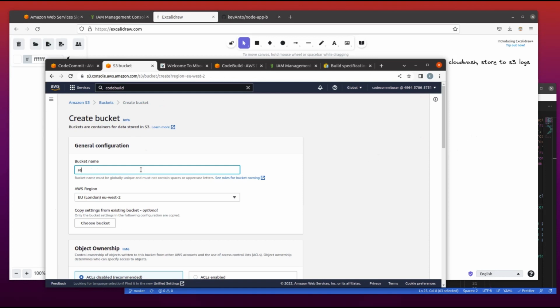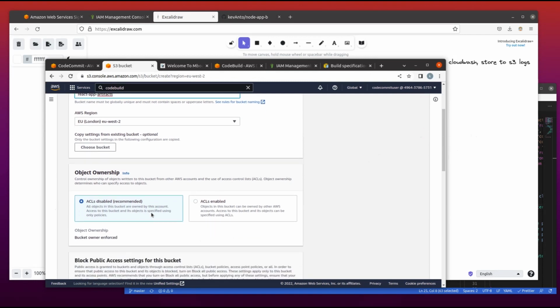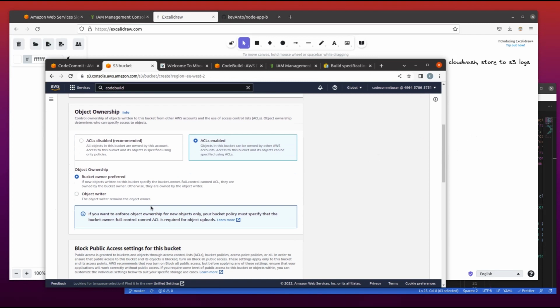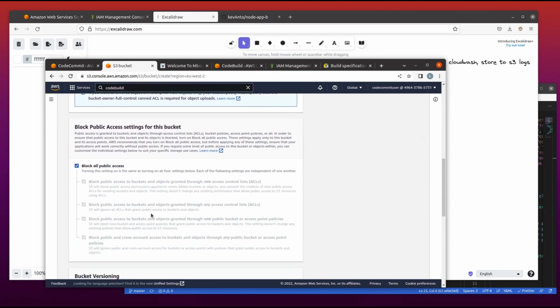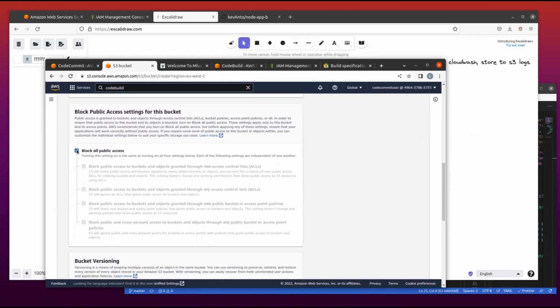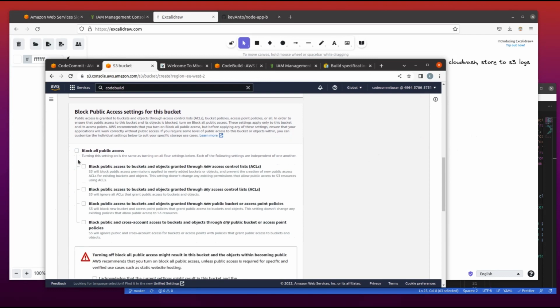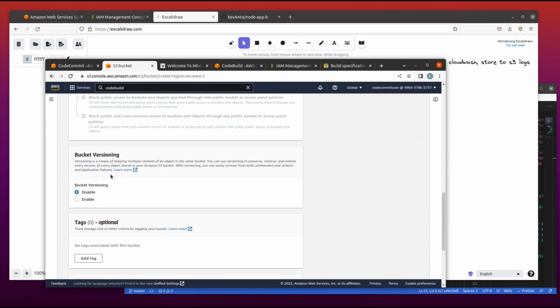I will enable access control list. Depending on what you intend to do with the artifact, you can decide to either block or allow the public access, but concerning versioning you should enable that. And let's create a bucket.